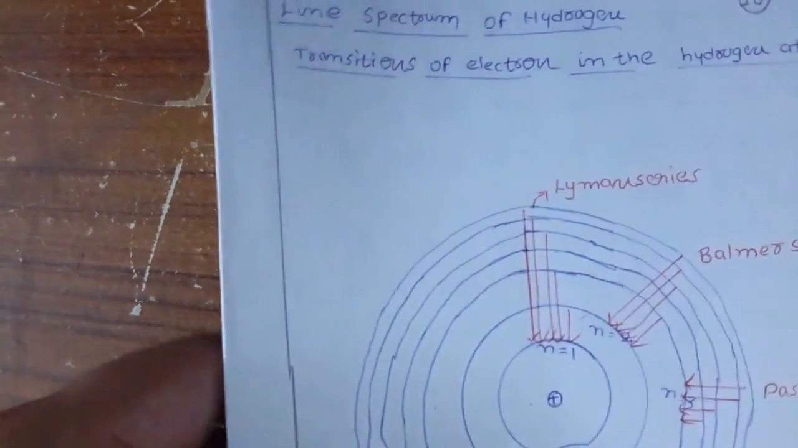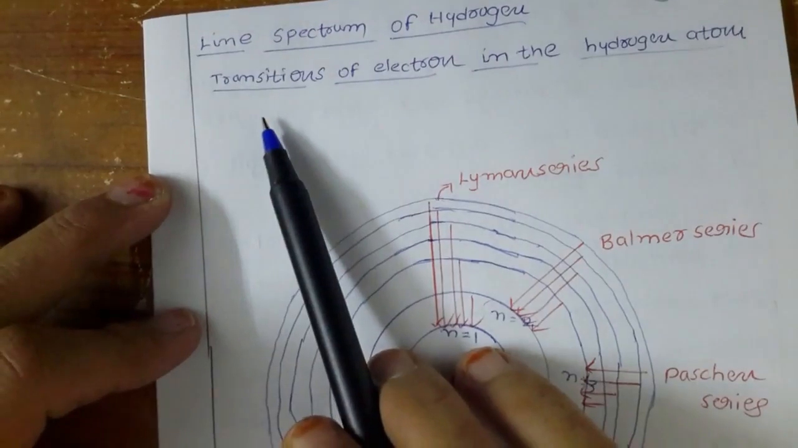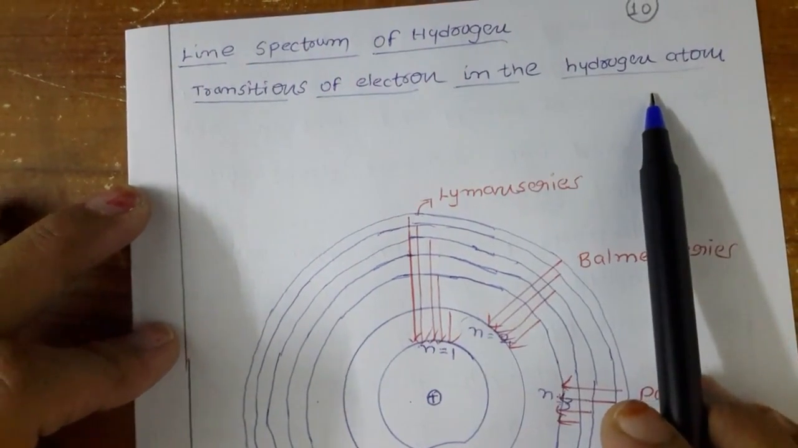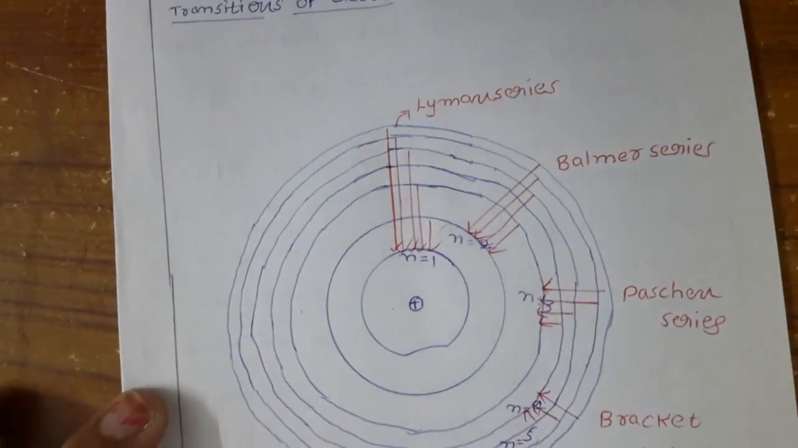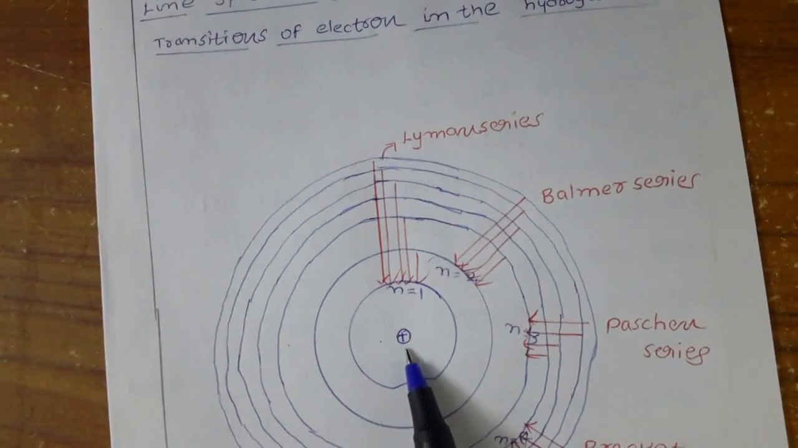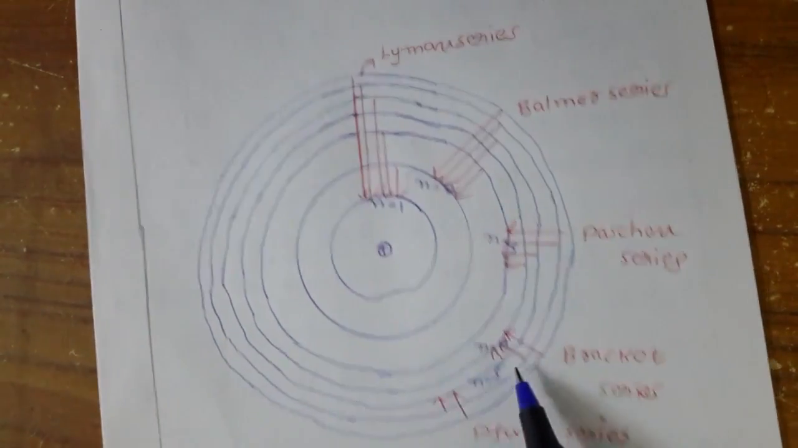Next, we have the line spectrum of hydrogen. It's very important. It is nothing but the transition of electrons in the hydrogen atom. We have discussed the line spectrum of the hydrogen atom, so here you can see it. Here is the nucleus, and here we have the first shell, second shell, third shell, fourth shell, fifth shell.